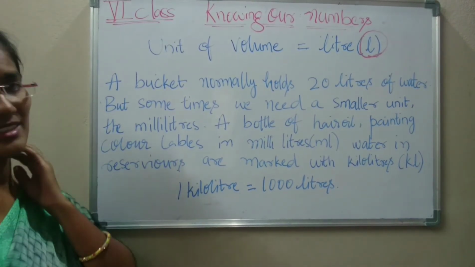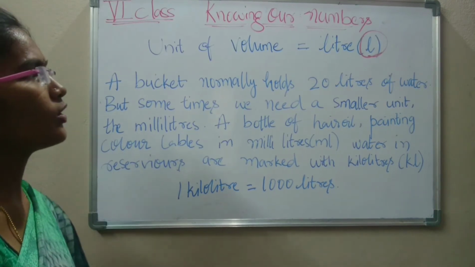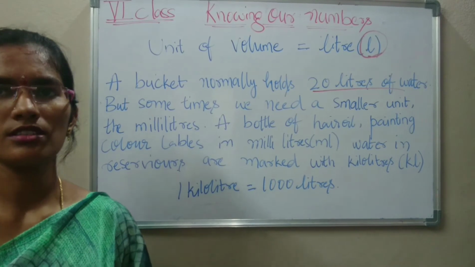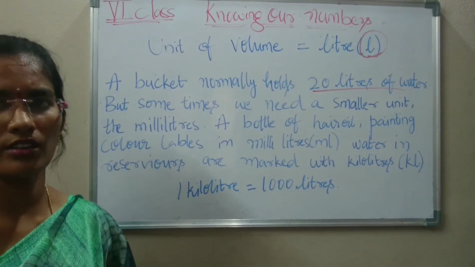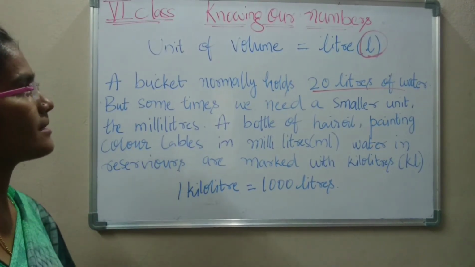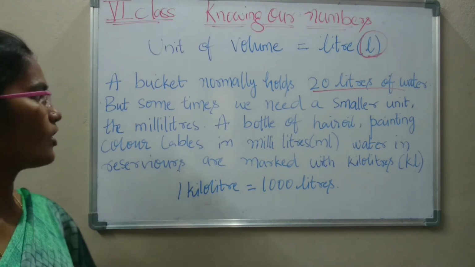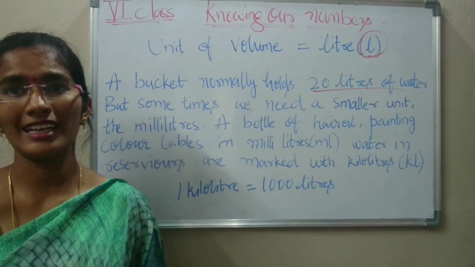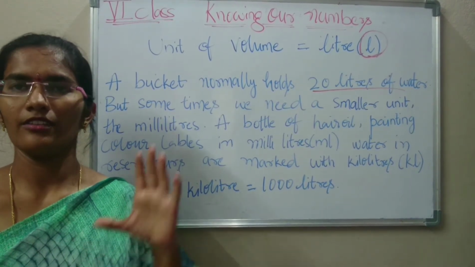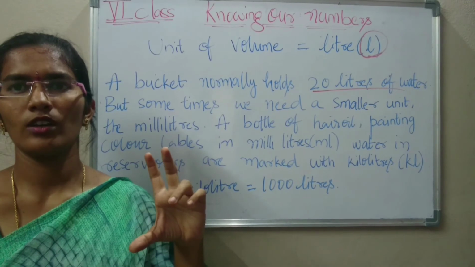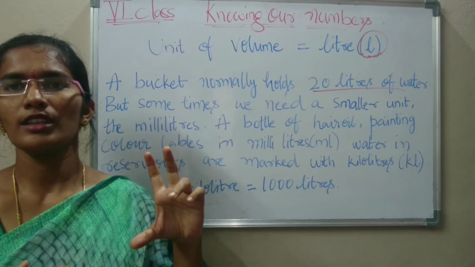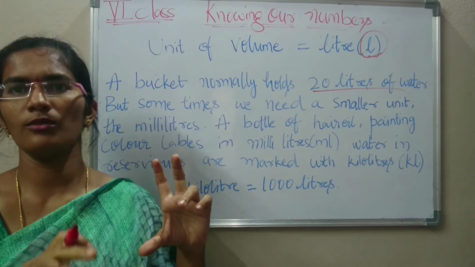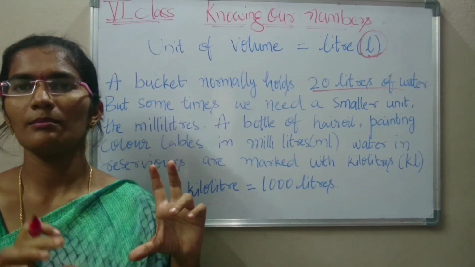For example, a bucket normally holds 20 liters of water. Yes or no? A bucket normally holds 20 liters or 18 liters or 15 liters of water. But sometimes we need a smaller unit. Suppose milk is there, we pour it in one glass. We want a smaller unit, so we say it is in milliliters.